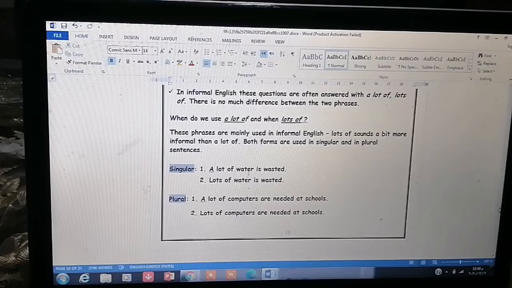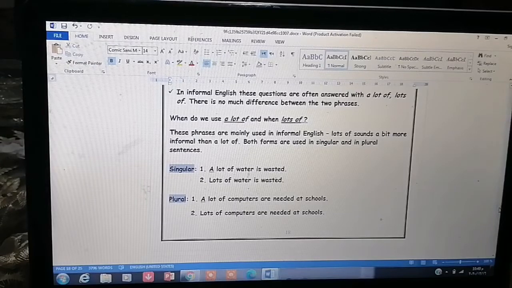There is no much difference between the two phrases, okay? When do we use a lot of and when do we use lots of? These phrases are mainly used in informal English. Lots of sounds a bit more informal than a lot of, okay? Both forms are used in singular and in plural sentences.